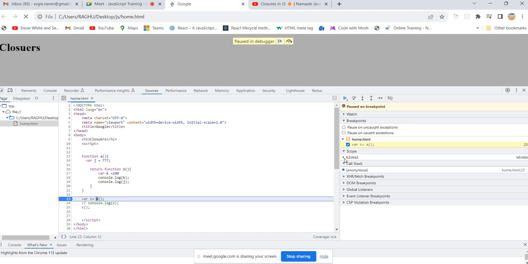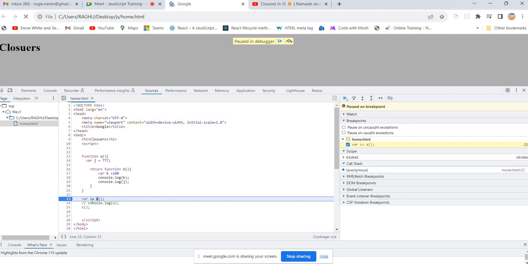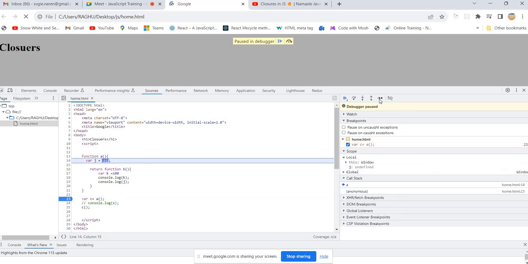Now we are executing function A. Right now nothing is there in the call stack apart from the global execution context. Whenever we execute, what will happen? Observe carefully. An execution context for function A is created. And what is there inside A? J is undefined. So far we didn't see a closure.